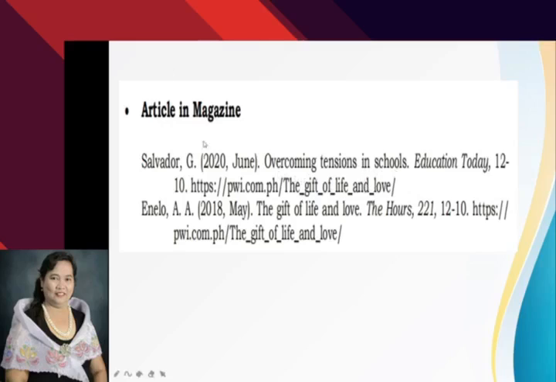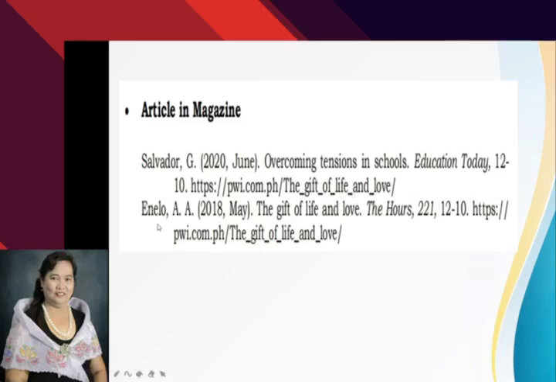The first letter is capitalized, then period at the end. The name of the magazine is Education Today. You capitalize letters E and T, then you italicize. Okay, comma, 12, that is the volume number, dash, 10, that is the issue number, period, then the URL.